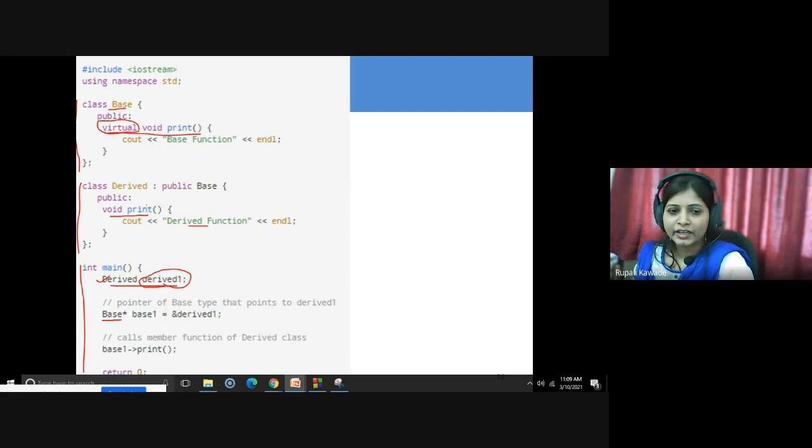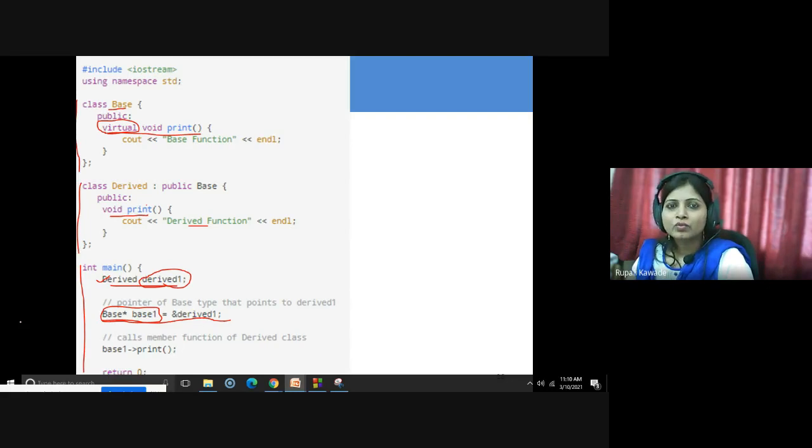In the second line, what are we doing? Base star base1. So what is this? Yes, it is a pointer. A star mark is there, which means definitely it is not a normal variable. It is a pointer variable.